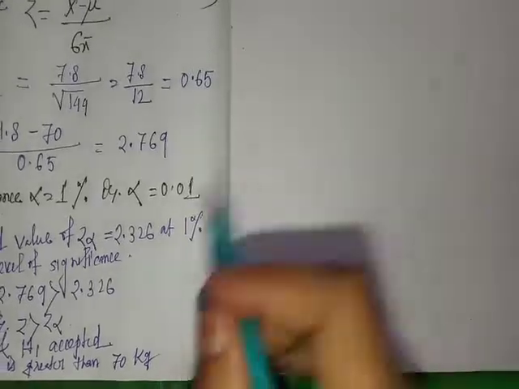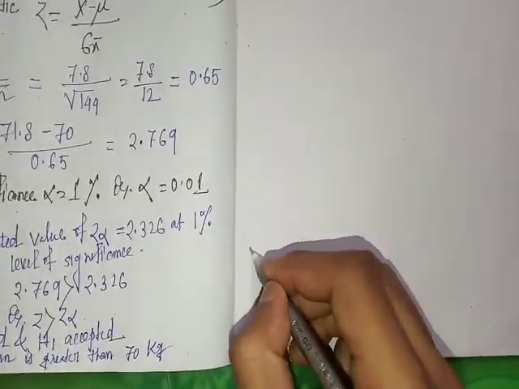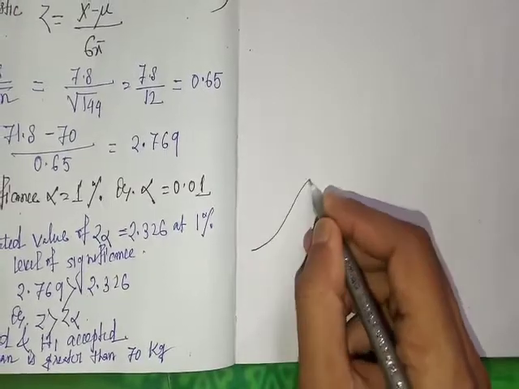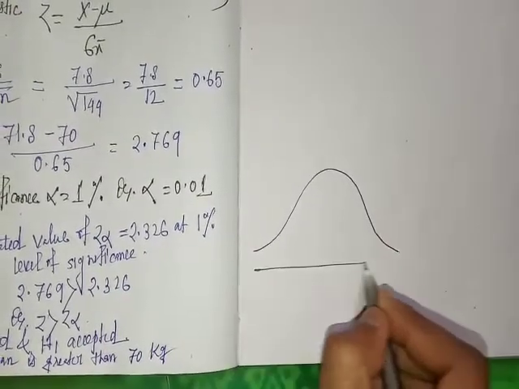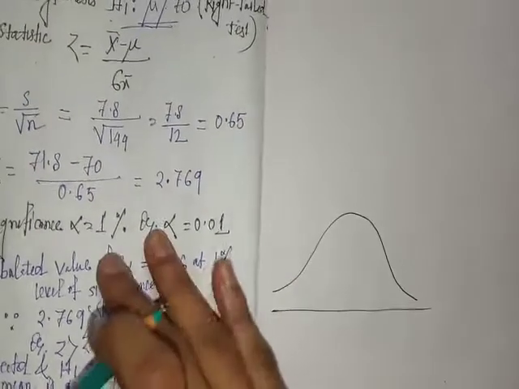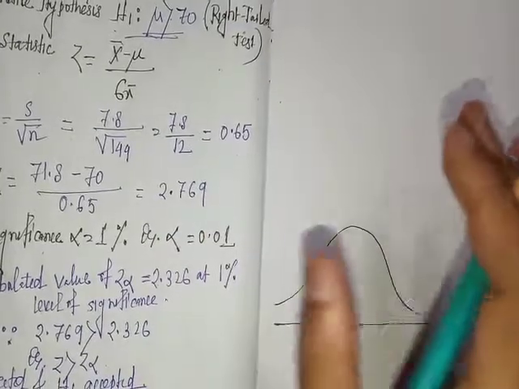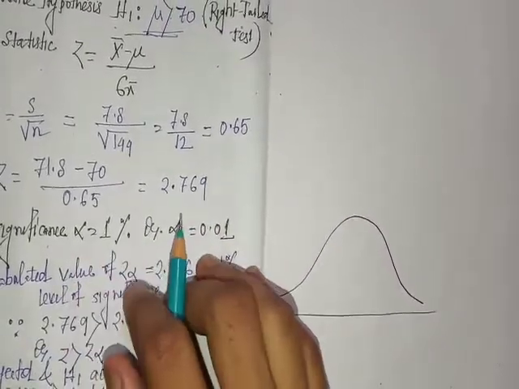Now we will draw this figure. This is the standard normal density curve. This is a right tail test, so error will occur only on the right side, and level of significance is 1%.